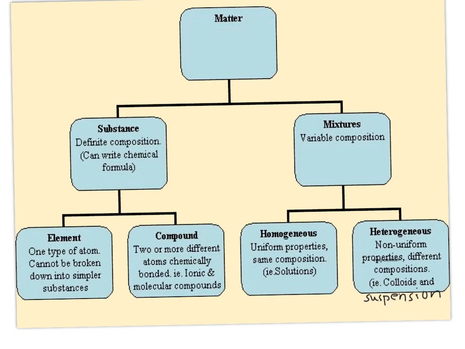So this chart here kind of summarizes the two big categories of matter. Matter is either considered a substance, where it has a definite composition and we can write a chemical formula for it, or it's a mixture that has a variable composition, so we don't have a chemical formula for it.